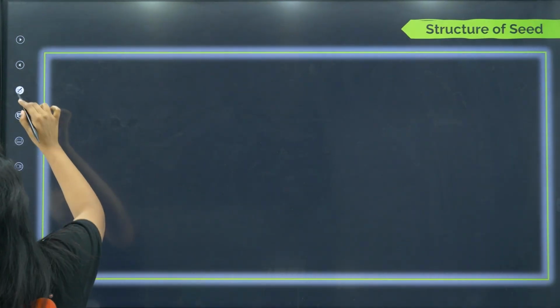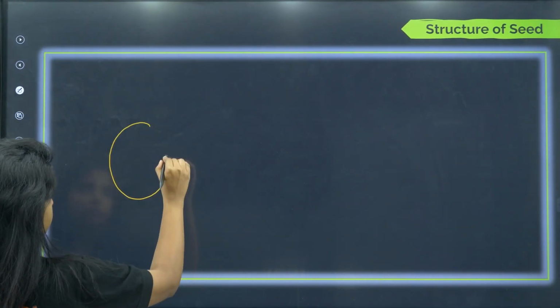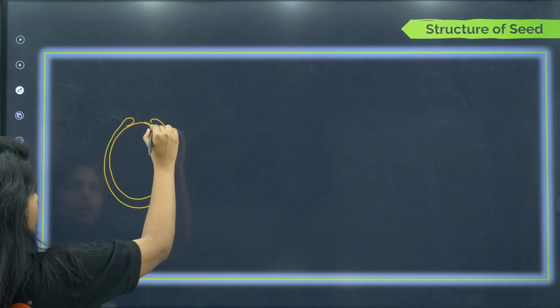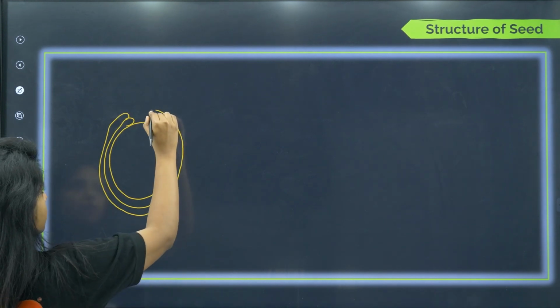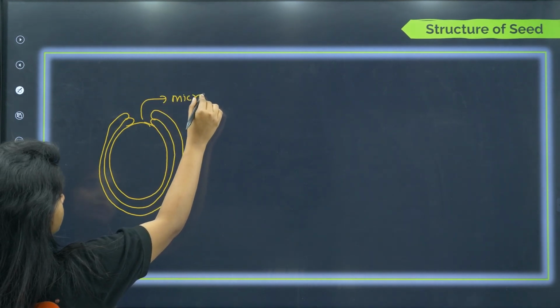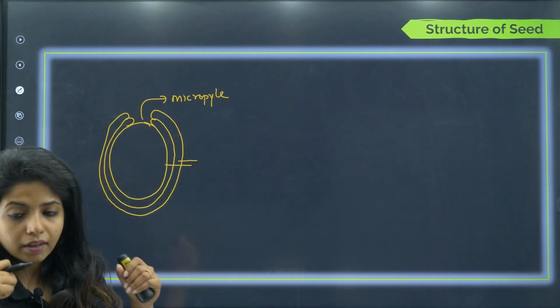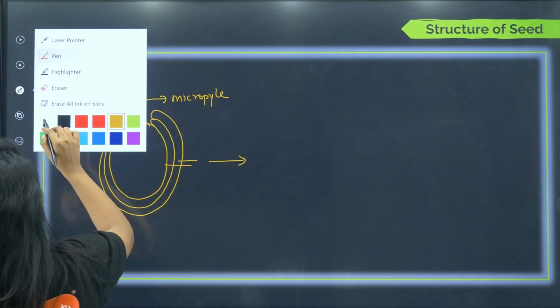So initially I will tell you how does the seed look. So basically the ovule was this, and the ovule had 1 inner integument and 1 outer integument, and this area was the micropyle. So they are saying now that this integuments have now hardened, and now it is going to form a seed coat. So now it will be almost looking like this.